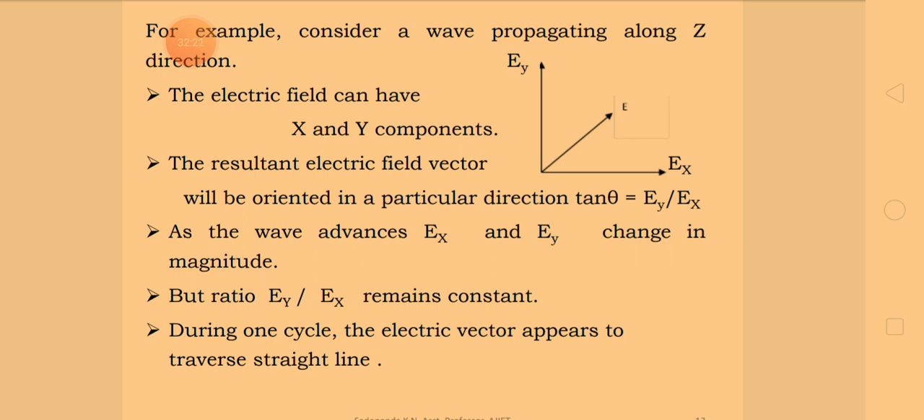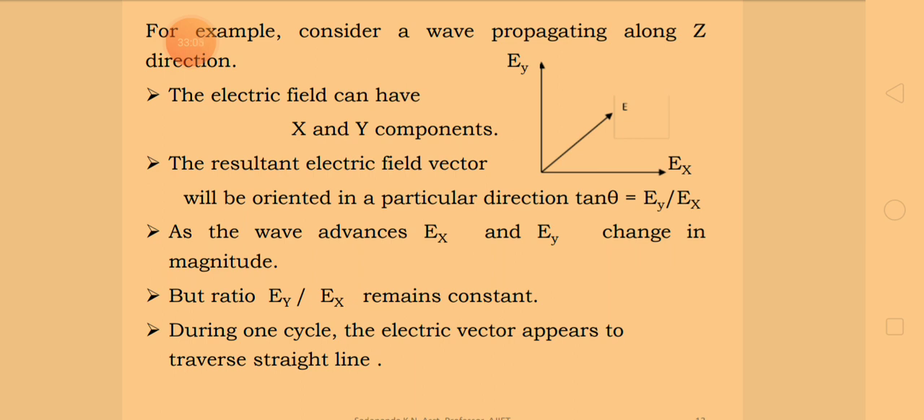The resultant electric vector will be oriented in a particular direction such that tan theta is equal to Ey by Ex. As the wave progresses, the x component and y component of the electric vector change in magnitude, but the change is always constant. That means the ratio of Ey by Ex remains constant. So please remember, the components Ex and Ey will change in magnitude, but the ratio Ey by Ex will remain constant.